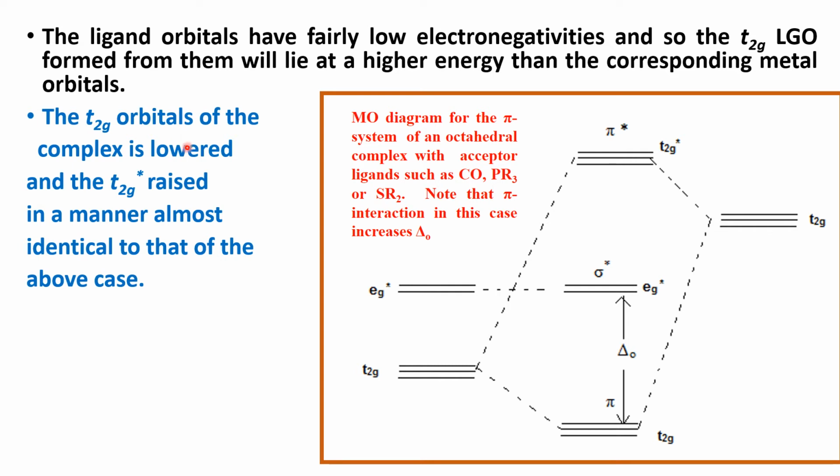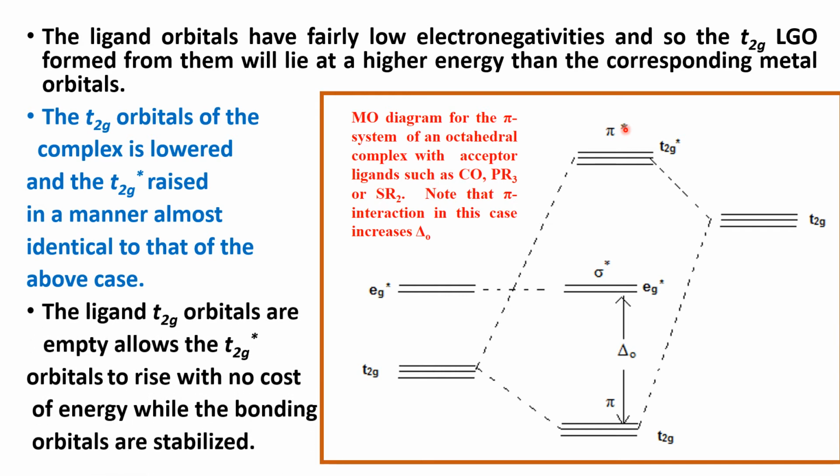The T2g orbitals of the complex are lowered and the T2g star is raised in a manner almost identical to that of the above case. The ligand T2g orbitals are empty. This allows the T2g star orbitals to rise with no cost of energy while the bonding orbitals are stabilized.